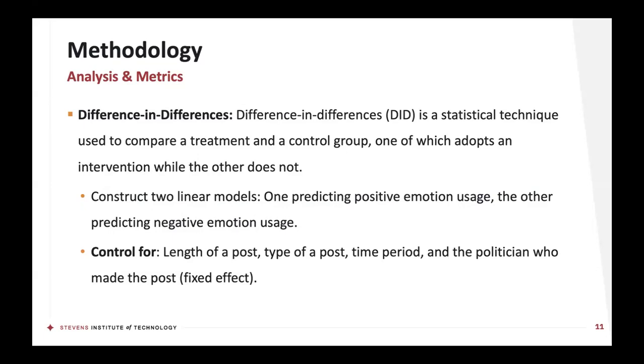The DID technique is used to compare a treatment and a control group. As I said, one of them adopts the intervention while the other does not. We construct two linear models, one predicting positive emotion usage, the other predicting negative emotion usage. We then control for the length of a post, type of the post, time period, and the politician who made the post as a fixed effect.